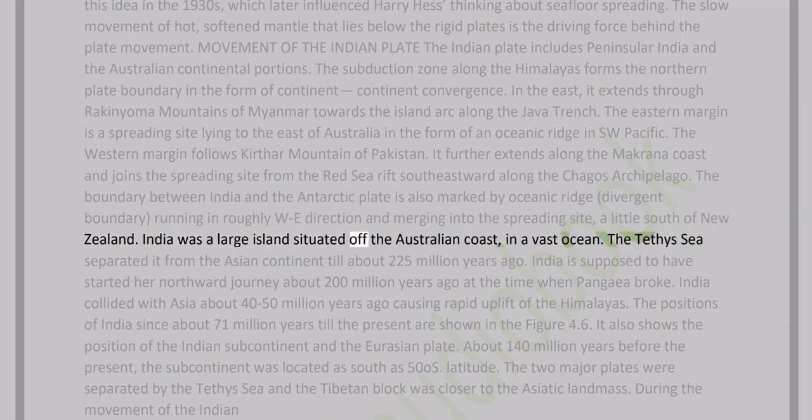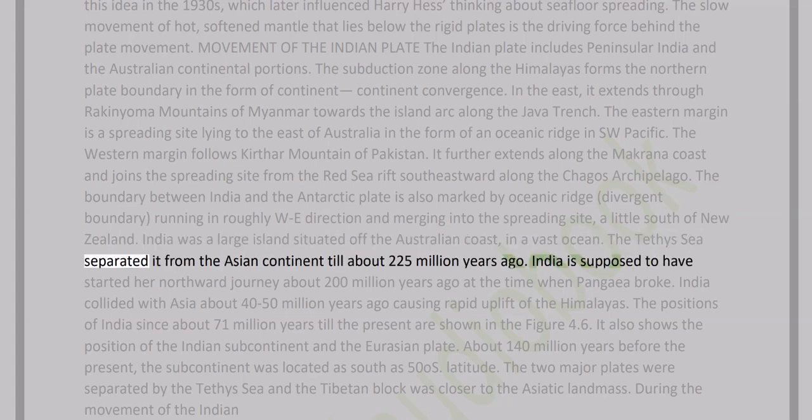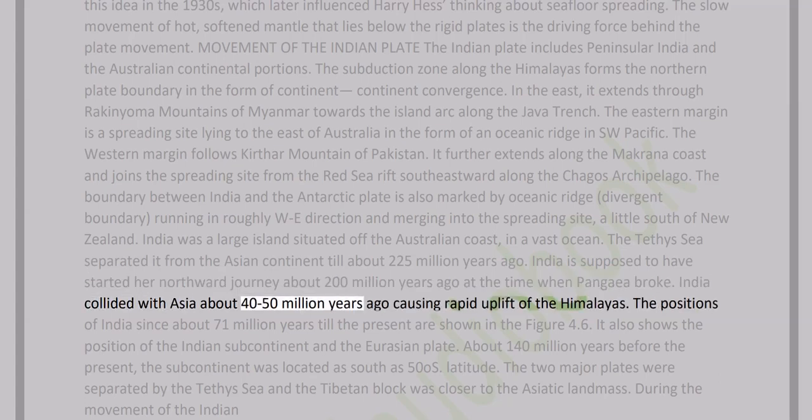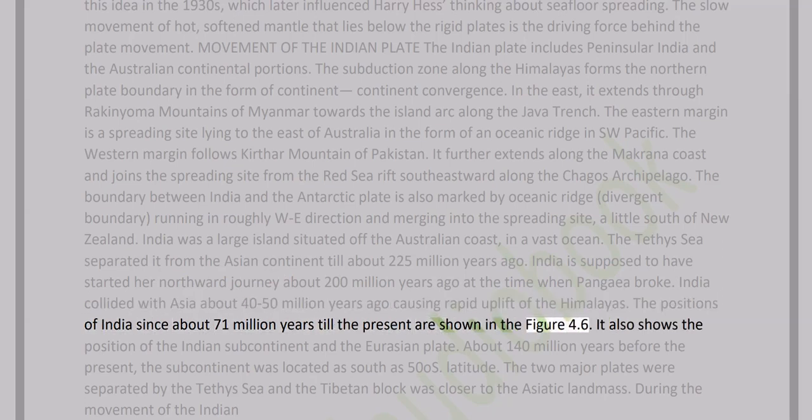India was a large island situated off the Australian coast in a vast ocean. The Tethys Sea separated it from the Asian continent till about 225 million years ago. India is supposed to have started her northward journey about 200 million years ago, at the time when Pangaea broke. India collided with Asia about 40 to 50 million years ago, causing rapid uplift of the Himalayas. The positions of India since about 71 million years ago till the present are shown in figure 4.6.